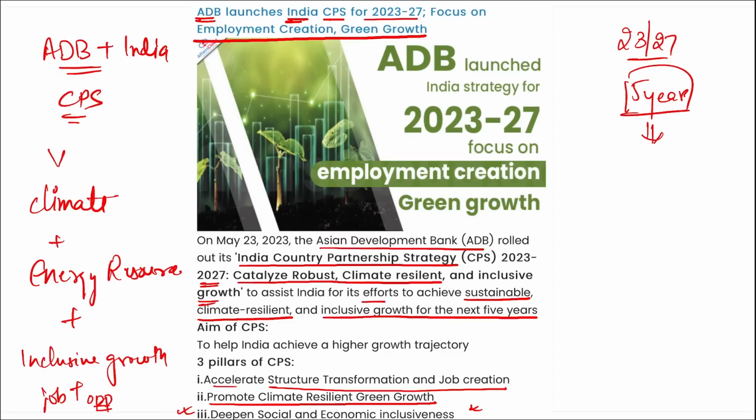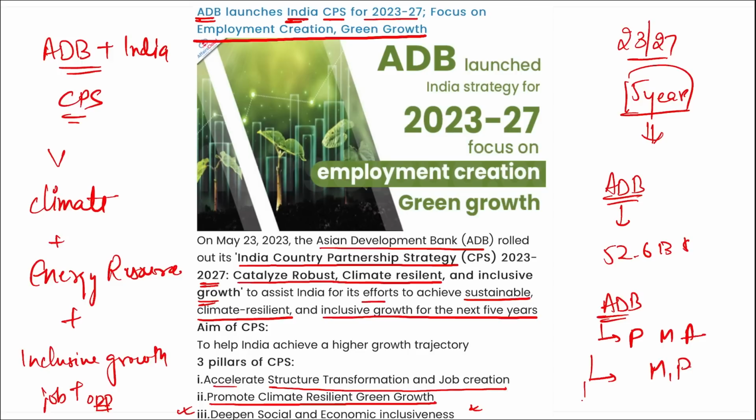Correct? What will be the benefit of this country partnership strategy? This will enable urban areas to promote industrial competitiveness and create more jobs in the manufacturing and services sector. As of the end of December 2022, Asian Development Bank committed $52.6 billion in 605 public sector areas of loans, grants and various technical assistance to India. If we talk about Asian Development Bank, the President is Masatsugu Asakawa. The headquarter is in Manila, Philippines, and it was established in 1966.